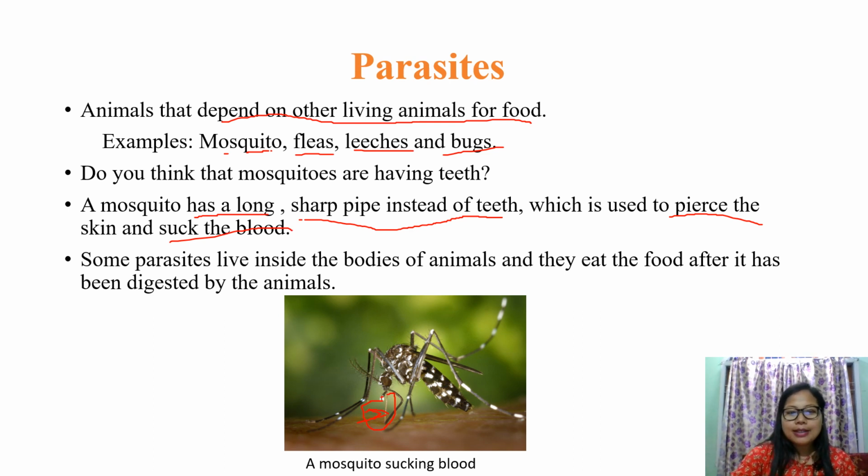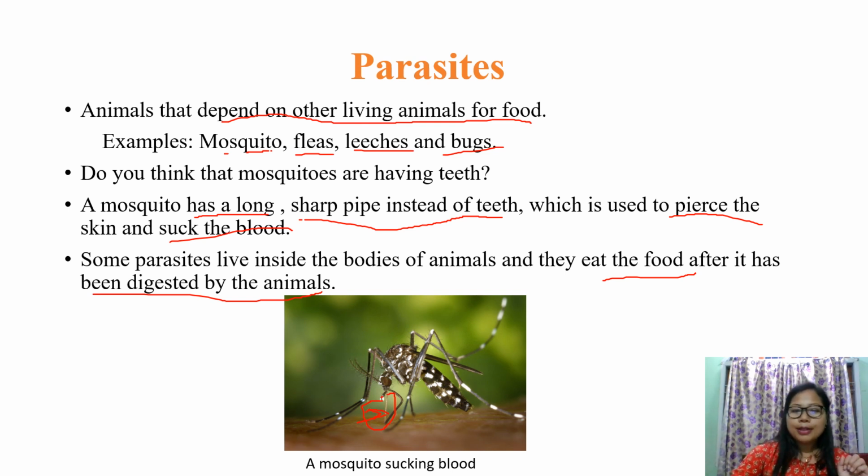Some parasites live inside the bodies of animals and they eat the food after it has been digested by the animals. So some of the parasitic animals, for example, tapeworm, roundworm, and in your textbook it's also given hookworm. They live inside the body of an organism, and they eat the food after it has been digested by the animals.